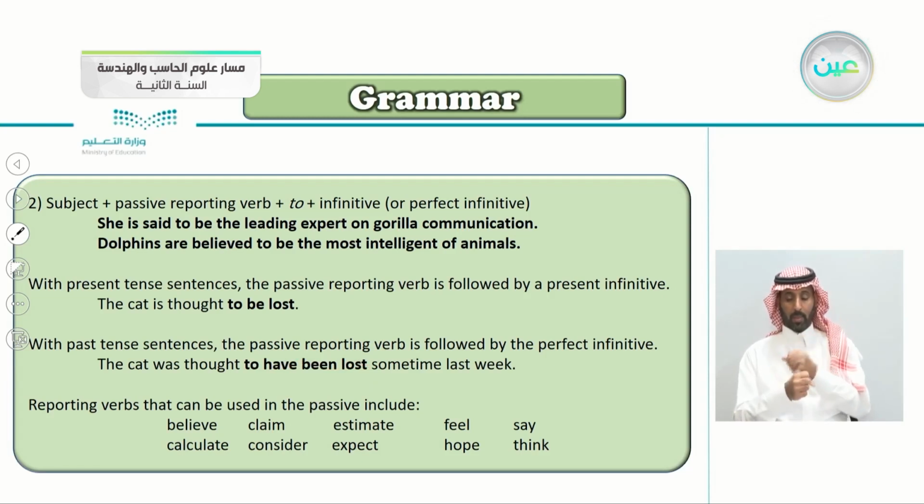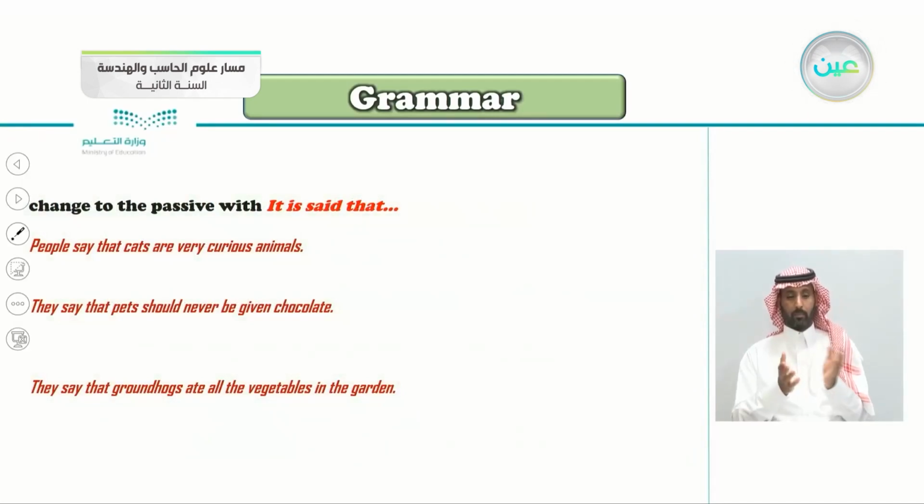Reporting verbs that can be used in the passive include believe, calculate, claim, consider, estimate, expect, feel, hope, say, and think. Because, of course, we already used believe and say. And here's thought, think here is thought. So these are words that you can use as passive reporting verbs. So change the passive with it is said that. So use it is said that and then continue to write a passive here.